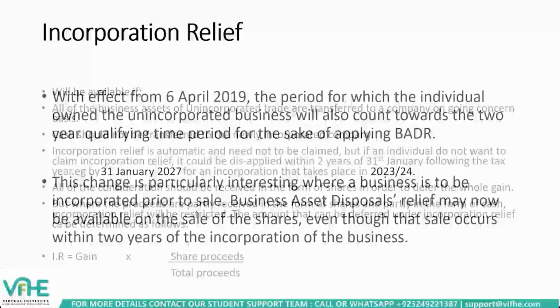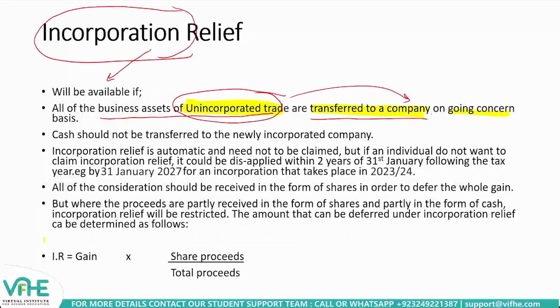Keep one thing in mind, that certain conditions need to be fulfilled.